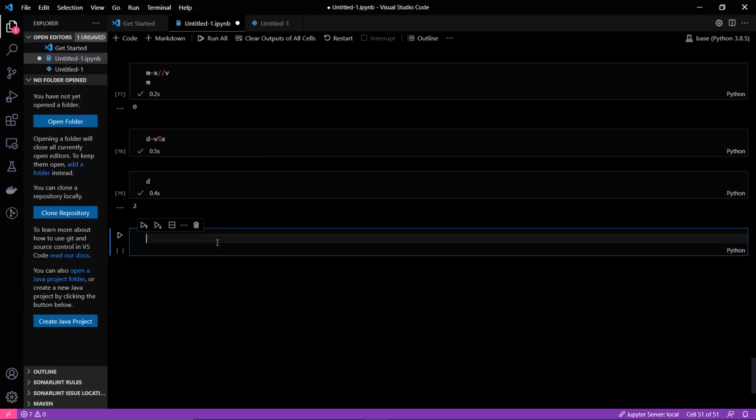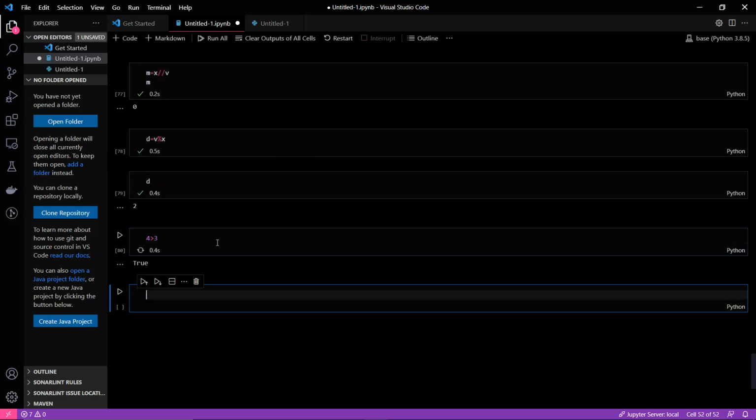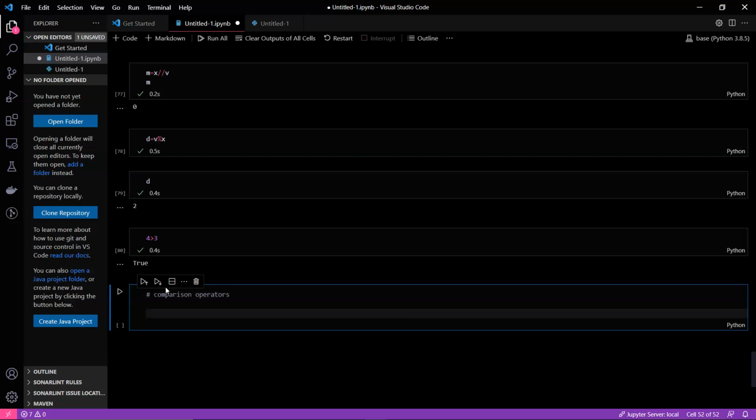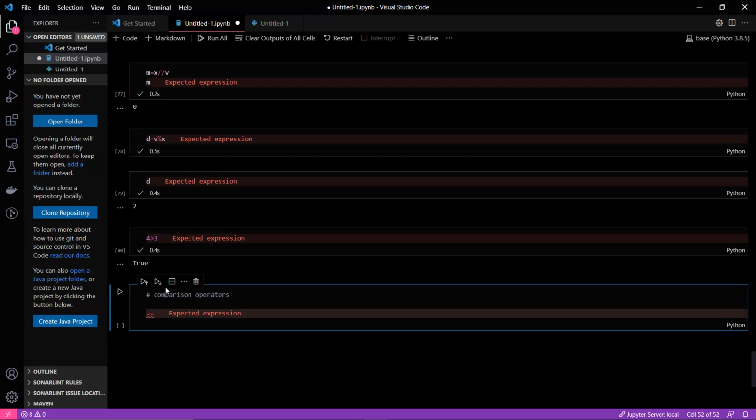So these are the arithmetic operators, and there are also logical operators and comparison operators. So what are comparison operators? Suppose I want to know if 4 is greater than 3, these are the comparison operators. So what comparison operators do we have? The first comparison operator is double equals. Just remember that we have a single equals and also a double equals. When there is only a single equals, that means you are using it for assigning.